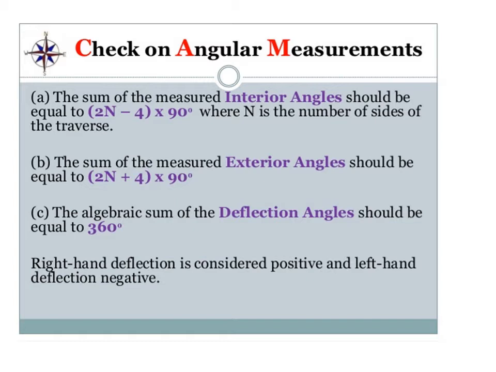Right hand deflection is considered positive and left hand deflection is considered negative. These are the assumptions to be considered while applying the checks on angular measurement.